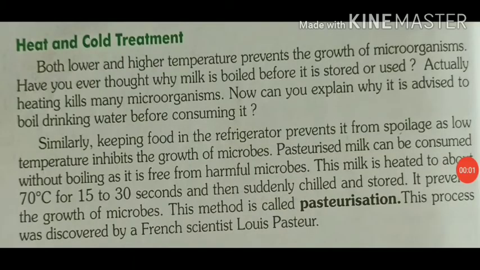So our next method is heat and cold treatment. So heat and cold treatment is also known as pasteurization. Pasteurization is a process of preservation of milk. In this method, milk is heated at about 70 degrees for 15 to 30 seconds to kill the bacteria present in it and cooled quickly to 10 degrees Celsius to prevent the remaining bacteria from growing.